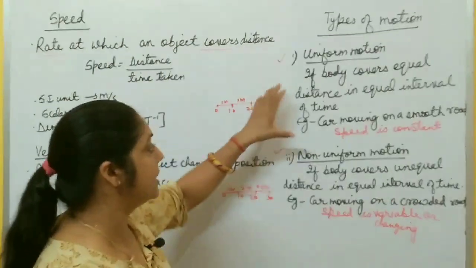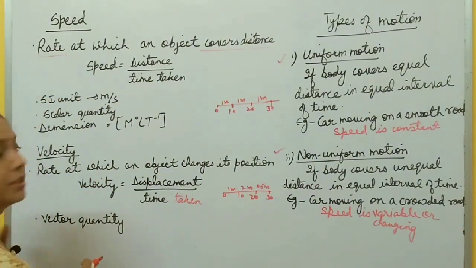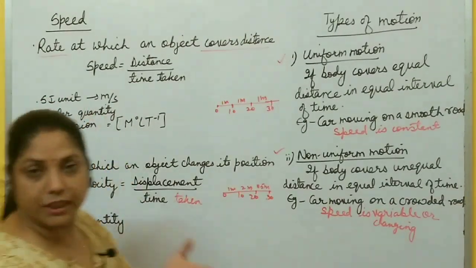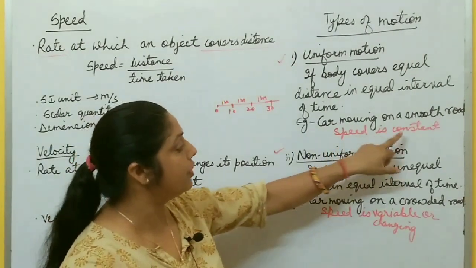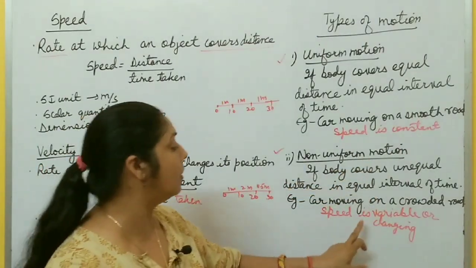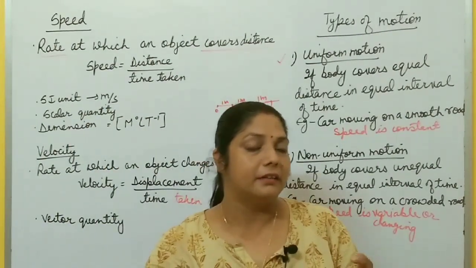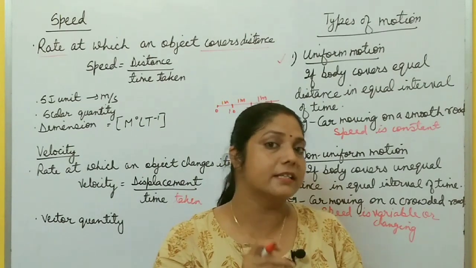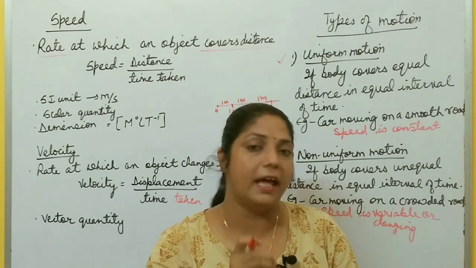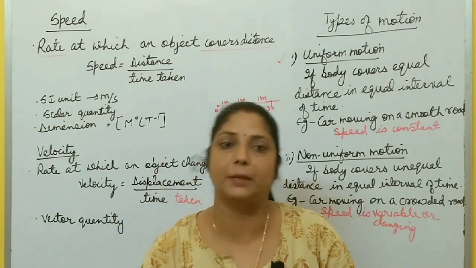On the basis of this uniform and non-uniform motion, speed is of different types and velocity is of different types. There are 4 types of speed. One is uniform speed or constant speed. Another one is non-uniform speed or variable speed. And if the speed is variable, then again in this case there is average speed and instantaneous speed. So there are 4 types of speed and again 4 types of velocity.